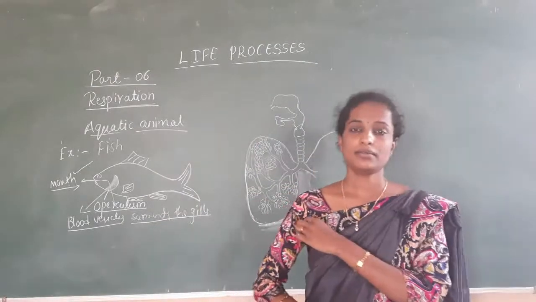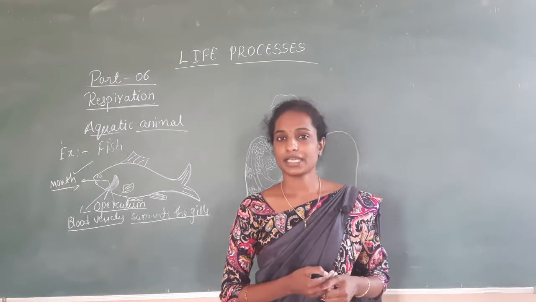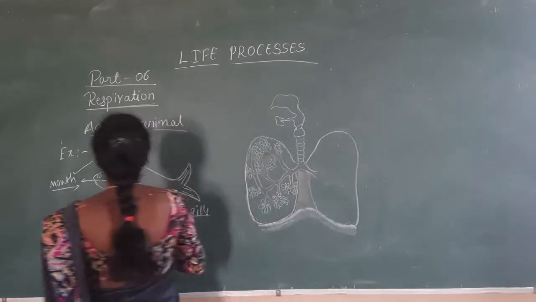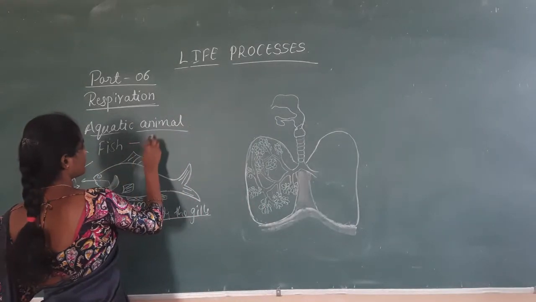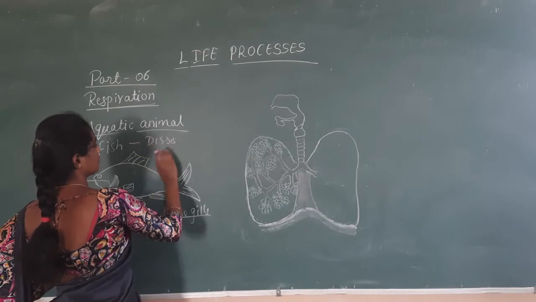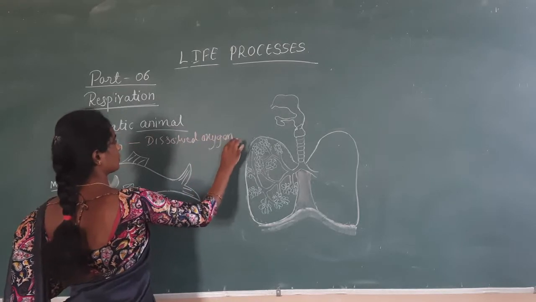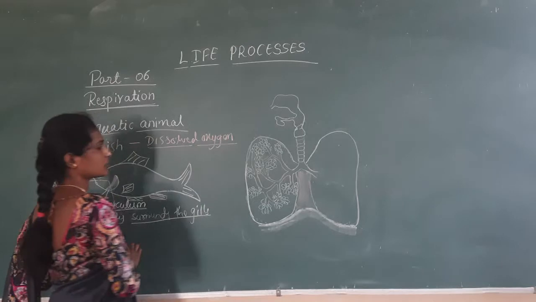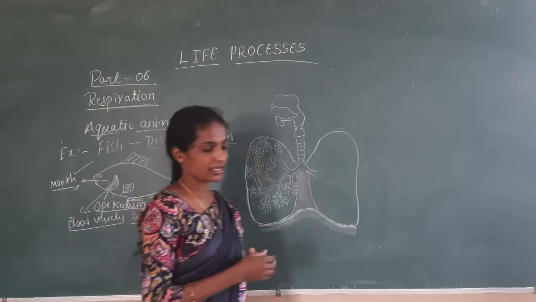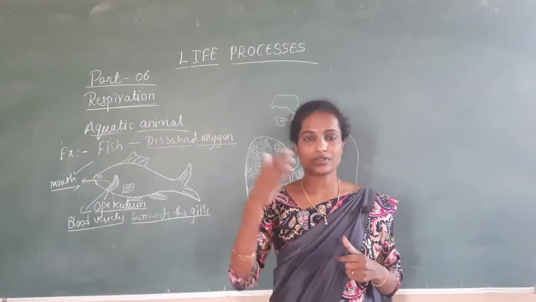So terrestrial animals intake the oxygen from the air, whereas aquatic animals like the fish take up the oxygen in the dissolved form, that is called dissolved oxygen. Dissolved oxygen is the oxygen which is respired by the aquatic animals. Aquatic animals like arthropoda and different organisms have different respiratory structures that you will study in the higher classes.